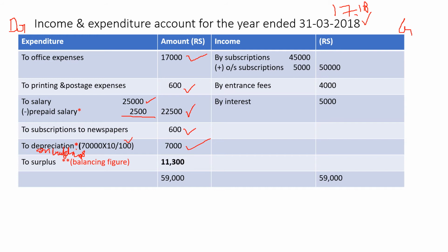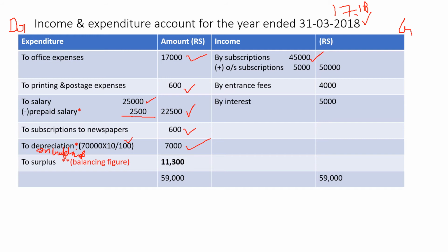Then after that you have two subscriptions. Now this is a subscription from members, received, which is income. So which subscription are you going to record? 2 years are given, right? One is 2017-18, 45,000, and the other is 18-19, that is next year, received in advance. So we have to record only 17-18, which is 45,000, and in the adjustments you check if you have any current year's outstanding subscriptions, you have to add.